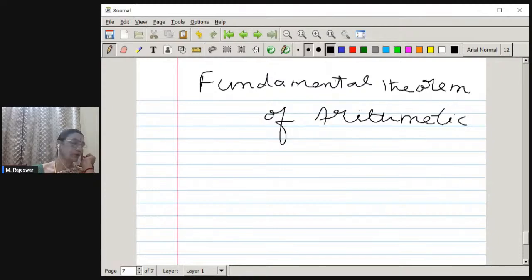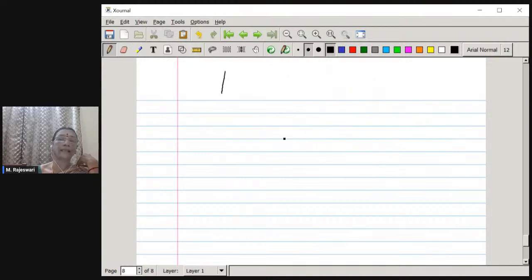So Euclid's division lemma and the fundamental theorem of arithmetic, they both are not very new to you. Only thing is we are giving a special name and structure to the theory, and then it is followed for finding the HCF and LCM of numbers. Okay. Now once again we will go back to one more earlier concept, HCF. What is the expansion of HCF? It is the highest common factor.